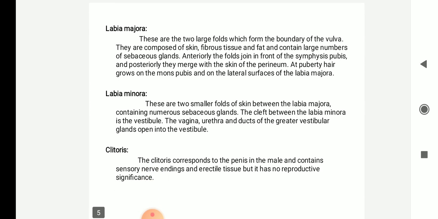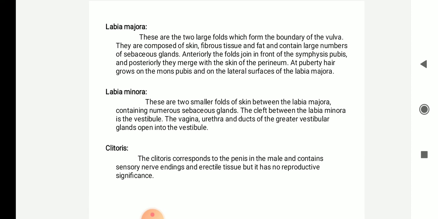Coming to the individual parts, the labia majora are two large folds which form the boundary of the vulva. They are composed of skin, fibrous tissue and fat, and contain a large number of sebaceous glands which secrete sebum. Anteriorly, the folds join in front of the symphysis pubis, and posteriorly they merge with the skin of the perineum. During puberty, hair grows on the mons pubis and on the lateral surface of the labia majora. The mons pubis is the region in front of the symphysis pubis.